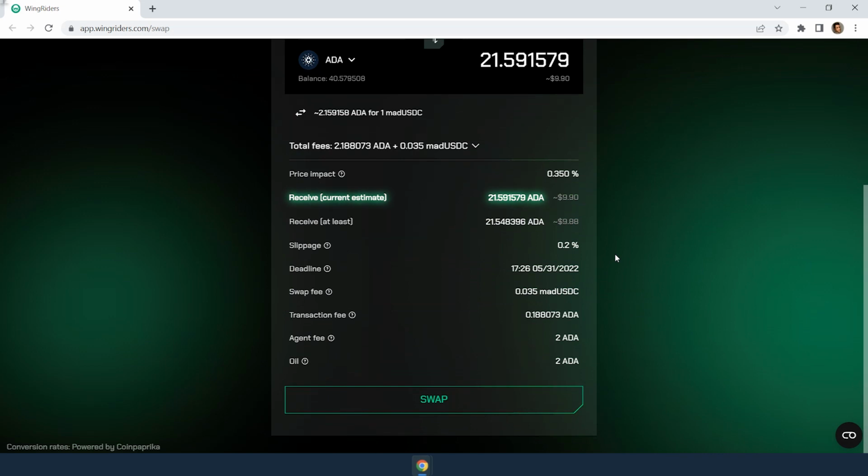Another useful metric is the price impact, the relative difference between the amount of tokens you receive and the current market price estimate. And if you ever forget what any of these parameters mean, just hover over the tooltip.